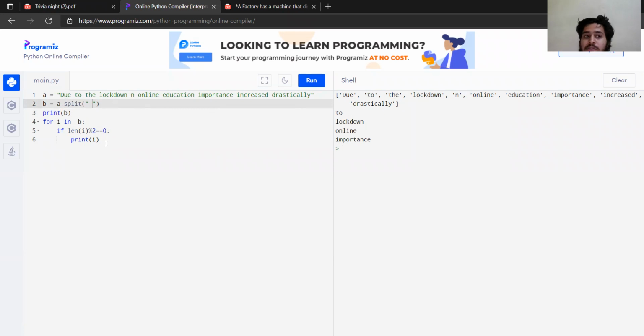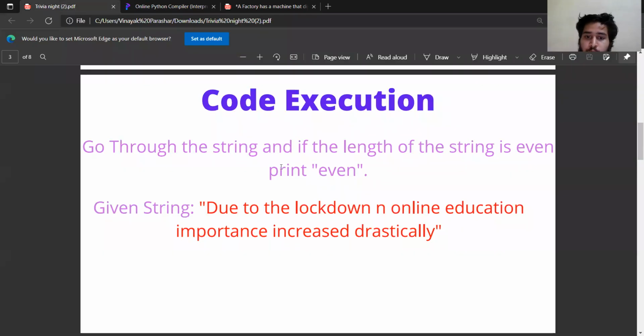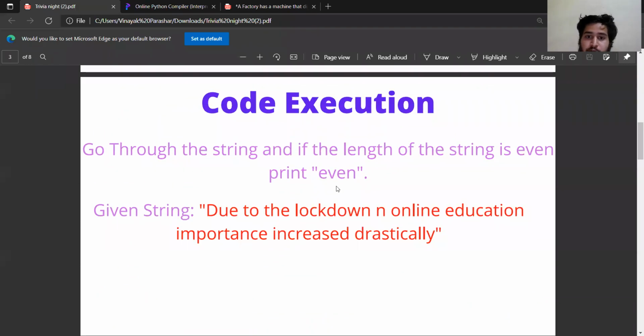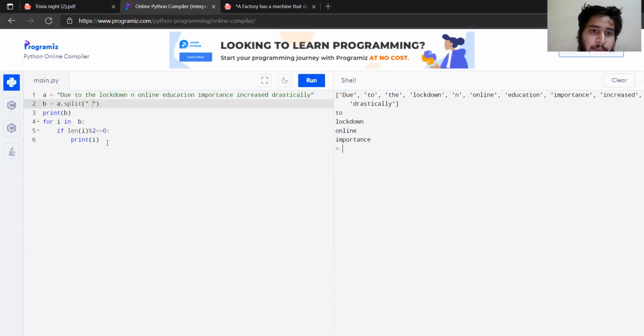Now why equal to 0? Because if we are dividing by 2 with a modulus operator, we are only going to get the remainder, which is 0 or 1. We won't get anything else. And if it comes 0, then we want to output it. I'm not handling odd lengths because I was not told to show them. I was only told to print the even ones, and that's why I've just used print i and the if statement. Otherwise, I would have used an else statement.